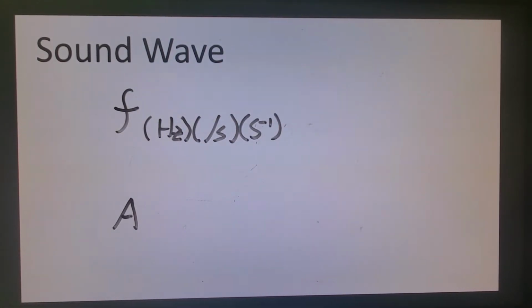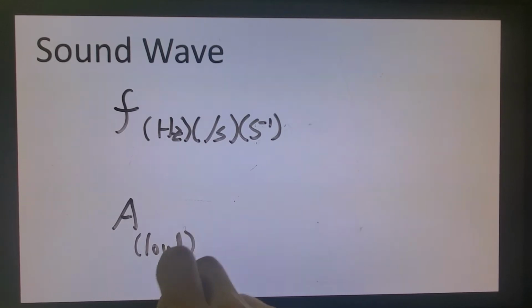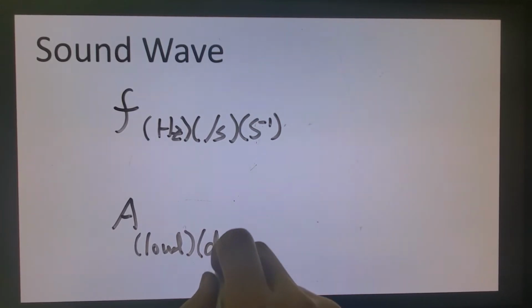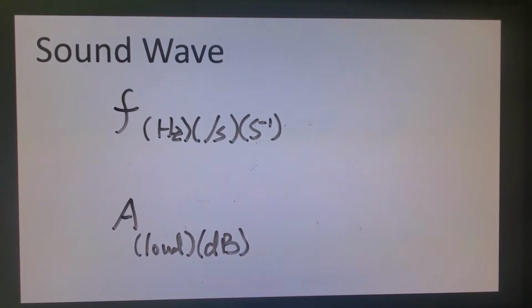The other one is amplitude. Amplitude is not about the pitch. It's about how loud the sound is. For example, ooh, ooh. So the second one is louder. If you have a louder sound, then you have a higher amplitude. The unit for this one is dB, decibel.